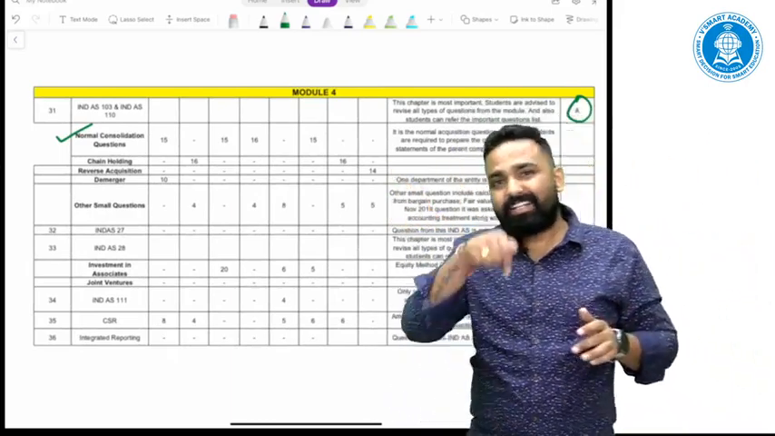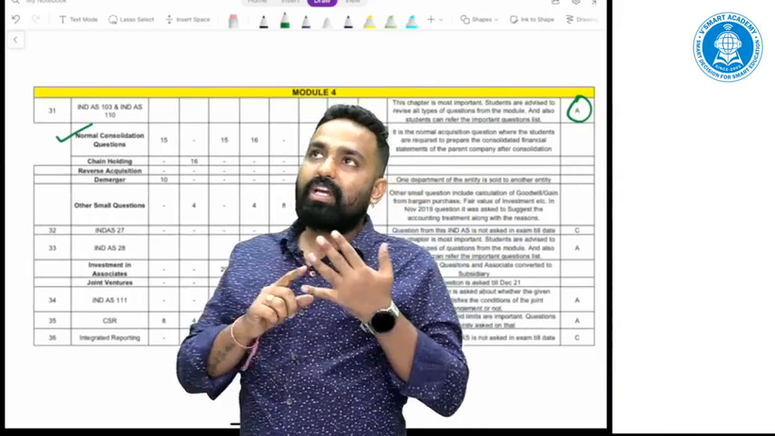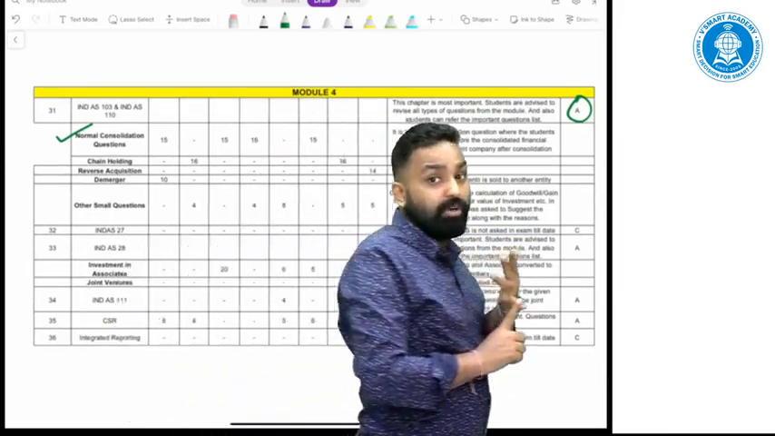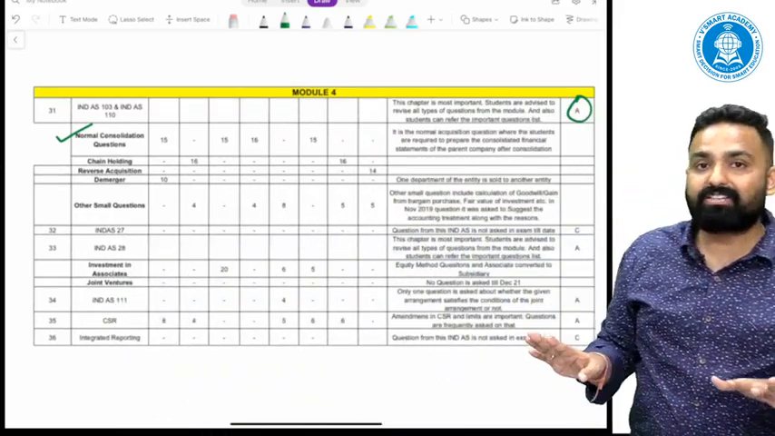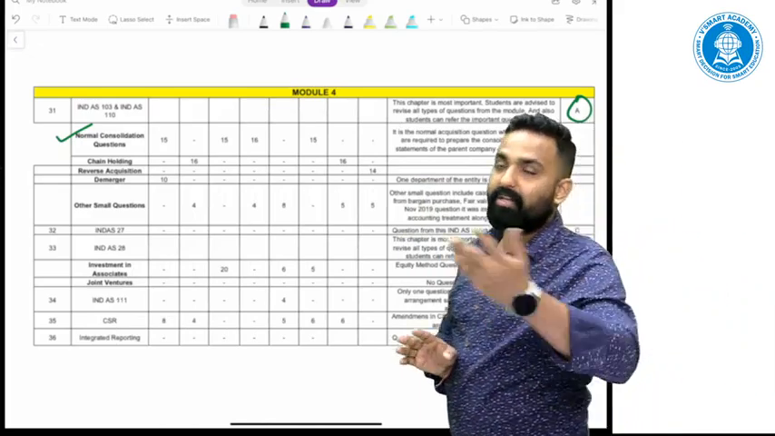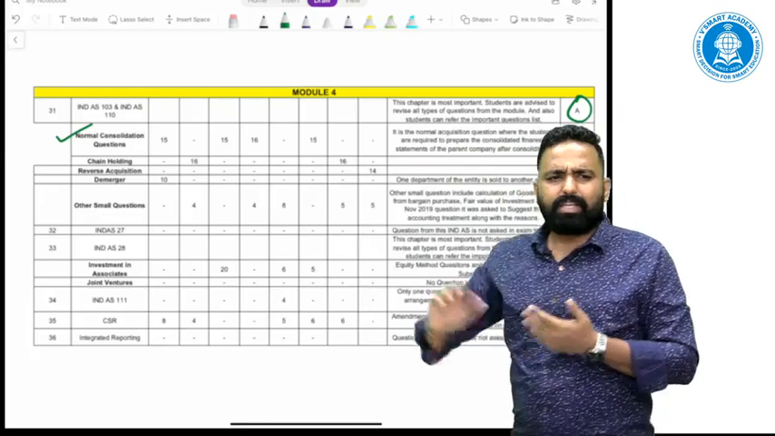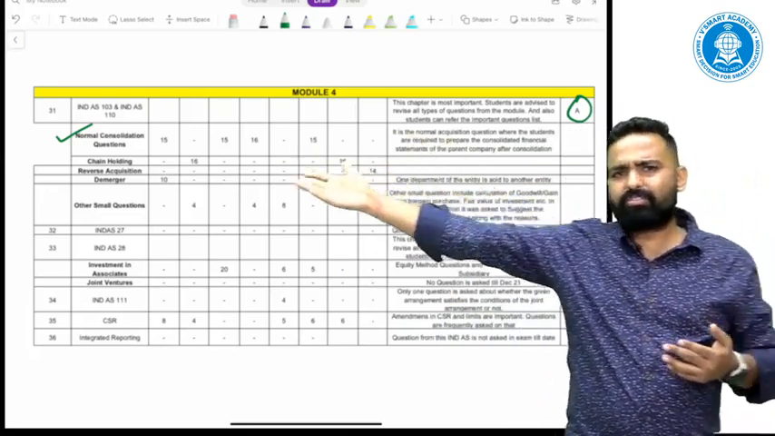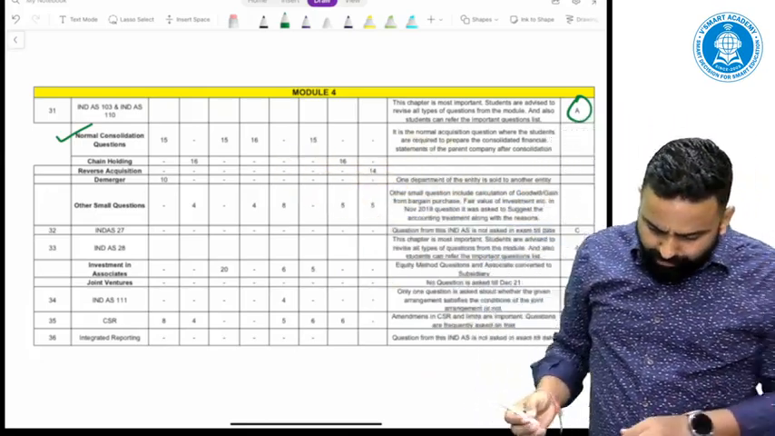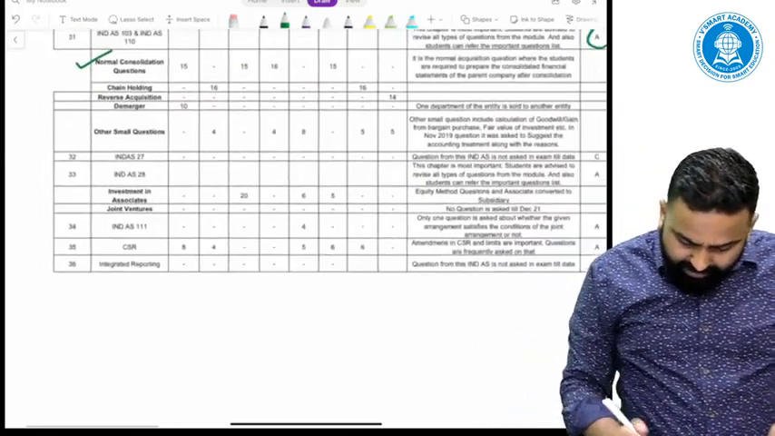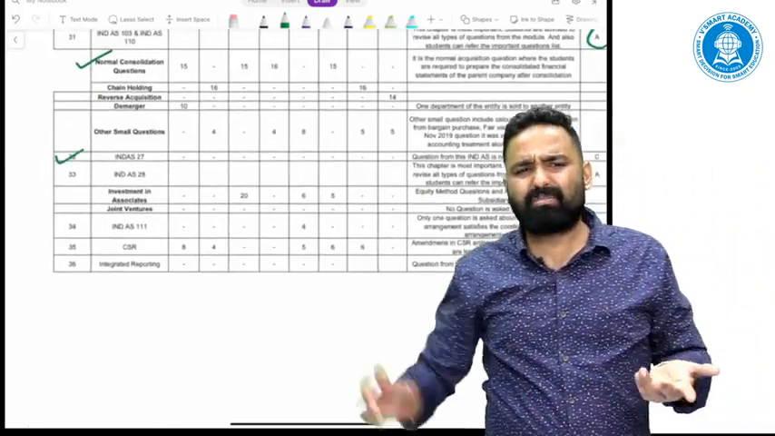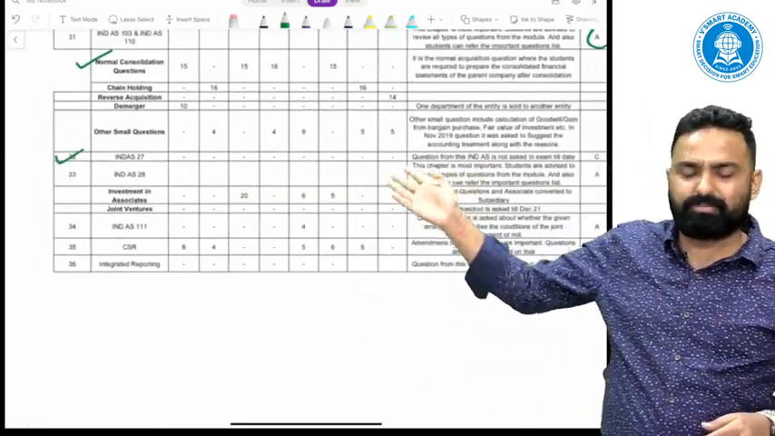What has not yet been asked from Ind AS 103 is CCBC, Common Control Business Combination. It has not been asked in the exams till now, so it becomes very important. Ind AS 27, separate financial statements, is not a so important topic, and no question has been asked from this.